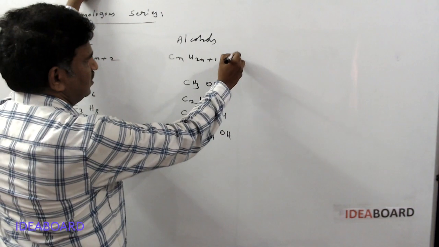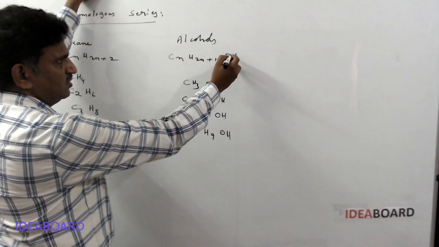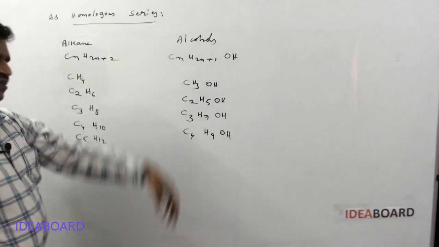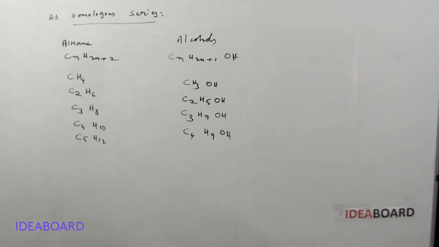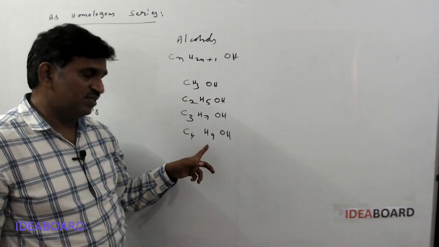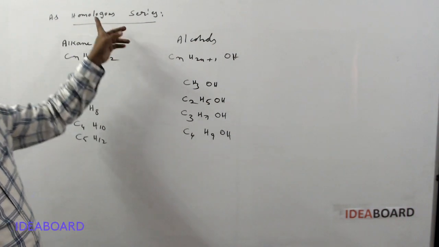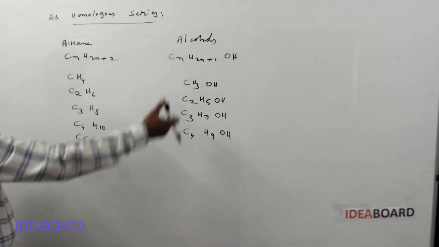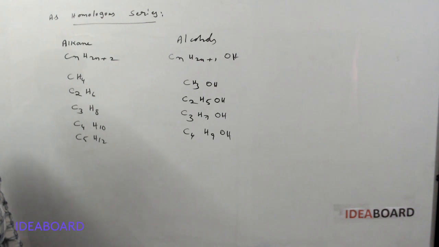CnH2n+1OH. That is the general formula for alcohols. So here also, same thing. The general formula is the same. When arranged in increasing order, the series obtained is known as a homologous series. This is the alcohols' homologous series.